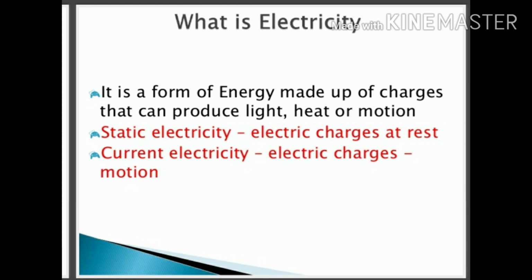In static electricity, the electric charges are at rest, and in current electricity the electric charges are in motion. Meaning, in an electric circuit the charges are moving, but when we rub a comb or any glass rod, the charges are not moving, they are at the same place, but they attract pieces of paper or hair.